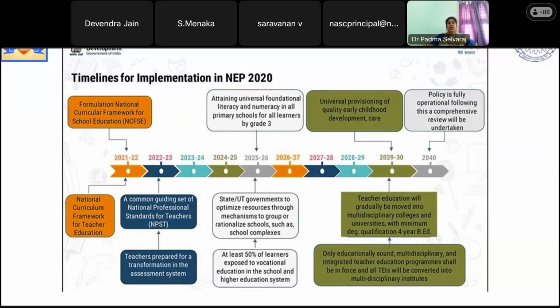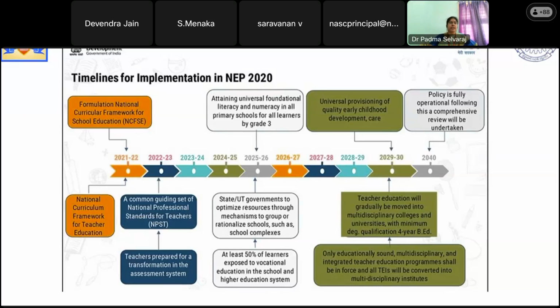Also, they have planned for 2025-26, as mentioned earlier, that the higher education dropout rate must be reduced and the gross enrollment ratio must be increased to 50%. And during 2025, all children of age 3 must be in school.